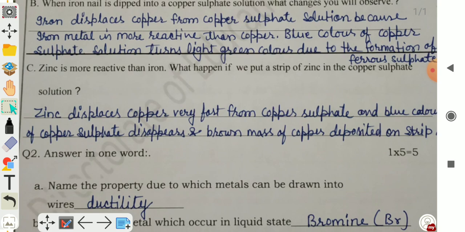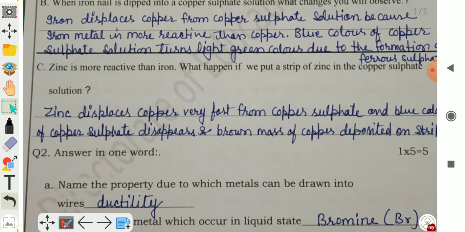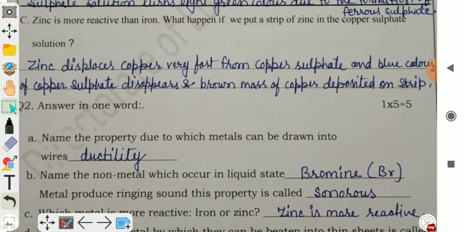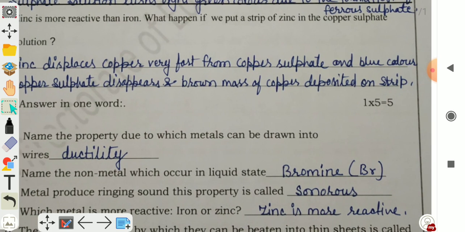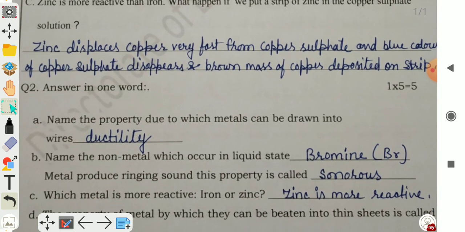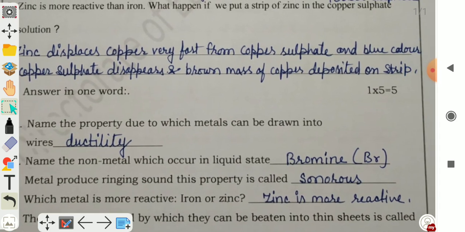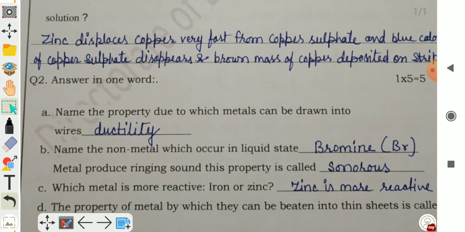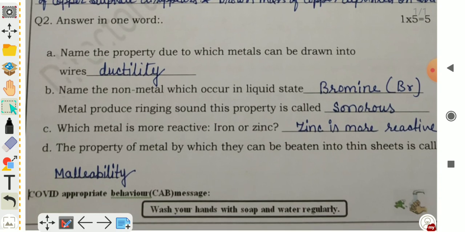What happens if you put a strip of zinc in copper sulfate solution? Zinc displaces copper very fast from copper sulfate, the blue color of copper sulfate disappears, and a brown mass of copper is deposited on the zinc strip.